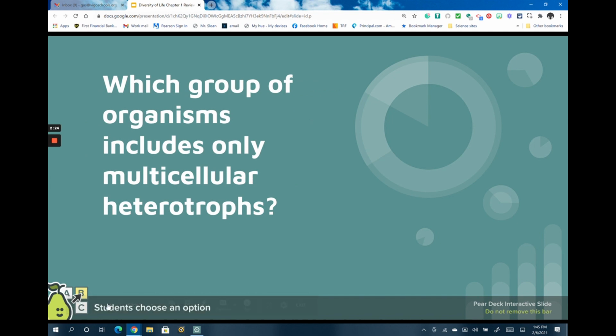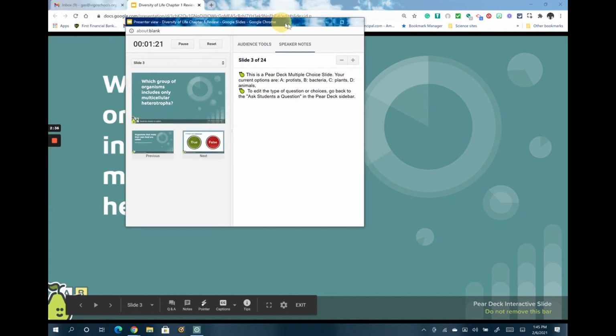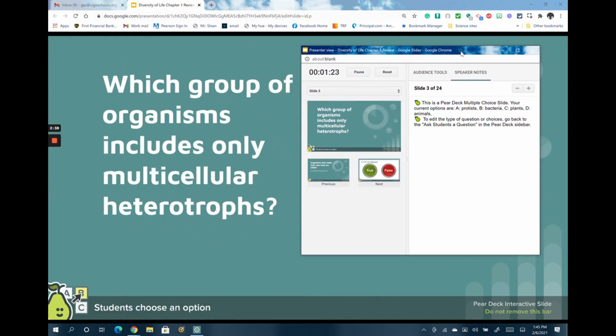Slide number 3, which group of organisms includes only multicellular heterotrophs? See what your choices were. Which group of organisms includes only multicellular heterotrophs? Your choices were A, protists, B, bacteria, C, plants, or D, animals. The correct answer here is D, animals. It's the group of organisms that contains multicellular heterotrophs.